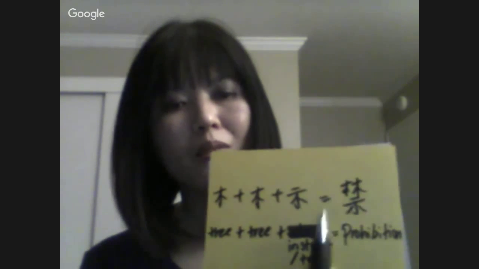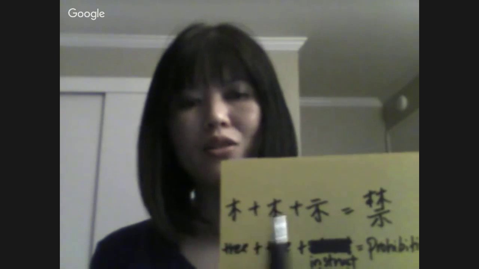I'm going to share a few more characters that are related to stories found in Genesis from the Old Testament. Here we have the first character, jin, which means prohibition. After God put Adam and Eve in the Garden of Eden, there were two important trees: the tree of life and the tree of knowledge of good and evil. God commanded Adam and Eve not to eat the fruit of the tree of knowledge of good and evil.